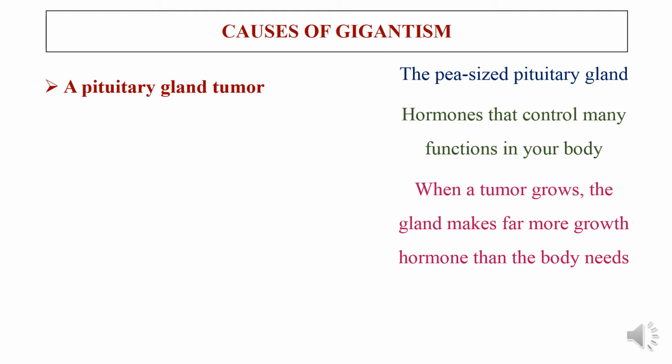So if there is a huge amount of hormone which is secreted, one of the important hormones which is directly related with gigantism is the growth hormone. If there is a tumor in the pituitary, there will be abnormal secretion of the growth hormone, which leads to a disorder known as gigantism. Here in this case, the growth hormone secretion is increased due to the pituitary gland tumor.